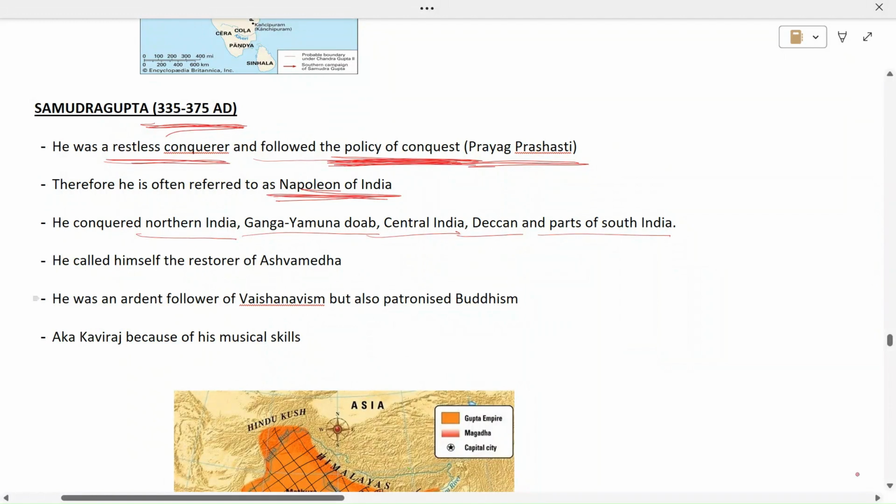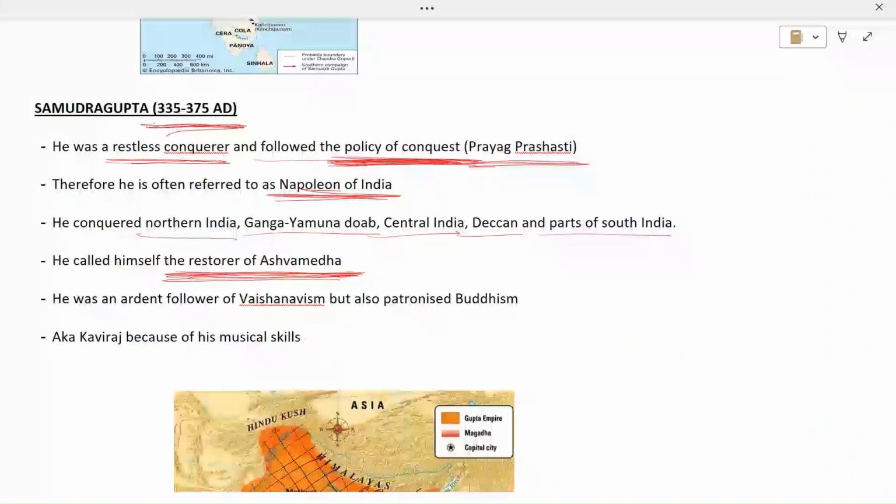He called himself the restorer of Ashwamedh. So Ashwamedh was a Brahminical ritual. He called himself the restorer of that Ashwamedh. We have studied about this Ashwamedh in the Vedic age. So now during the Gupta period, he called himself the restorer of Ashwamedh. After conquering the territories, he used to perform this Ashwamedh sacrifice. Therefore, he called himself the restorer of Ashwamedh. That was mentioned in his coins.